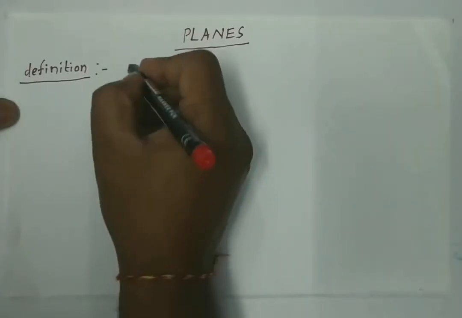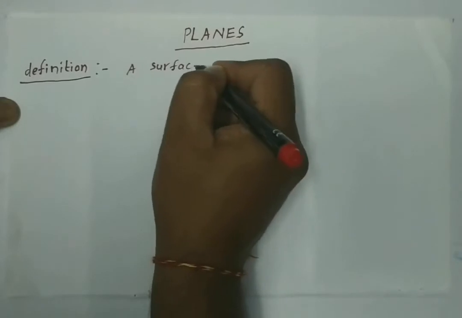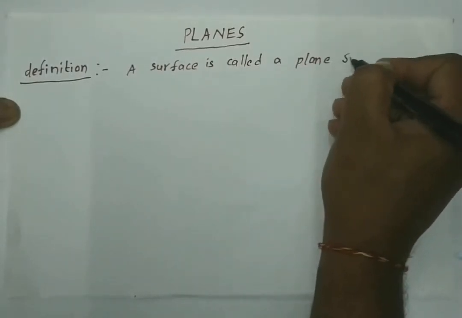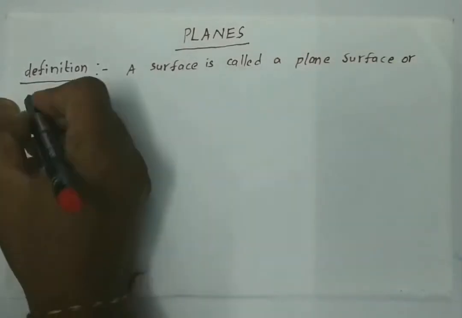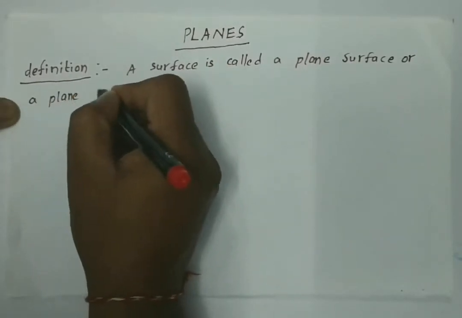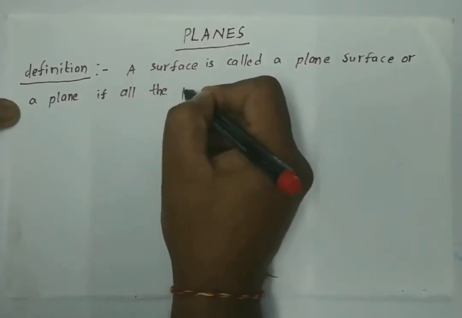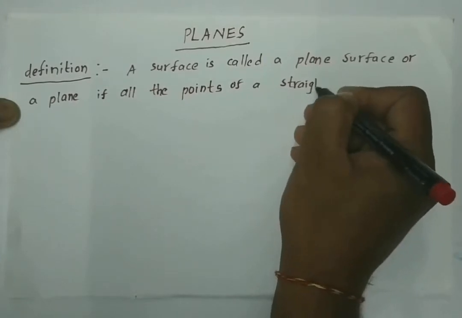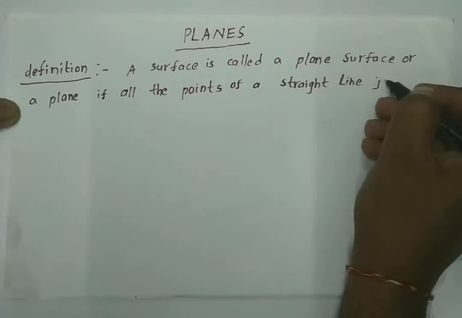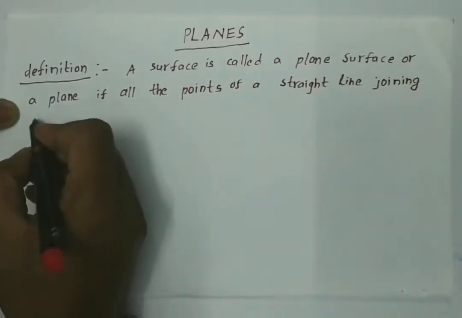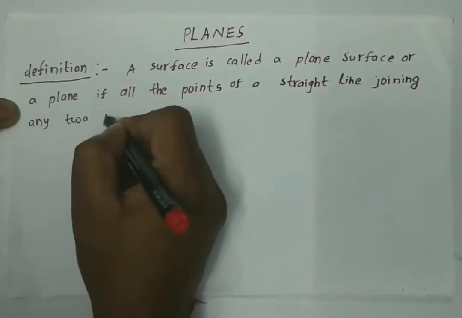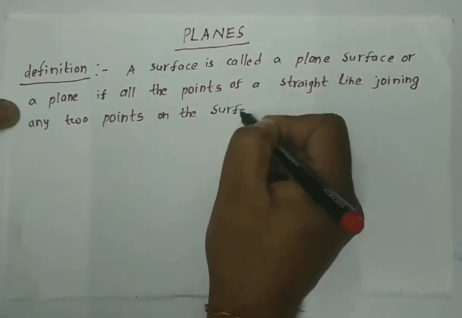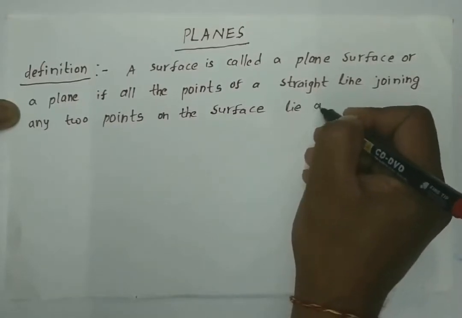A surface is called a plane surface, or just a plane, if all the points of a straight line joining any 2 points on the surface lie on it.